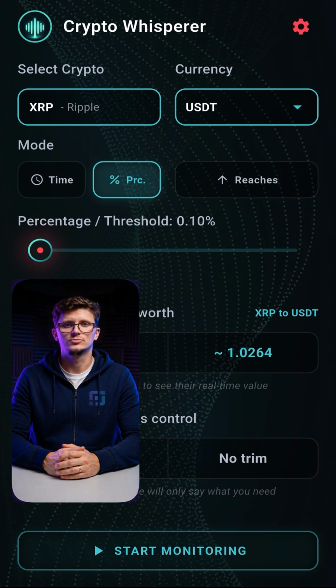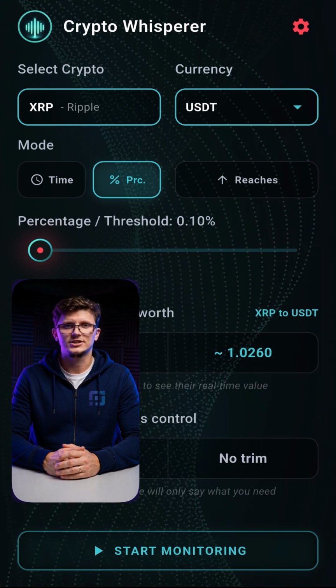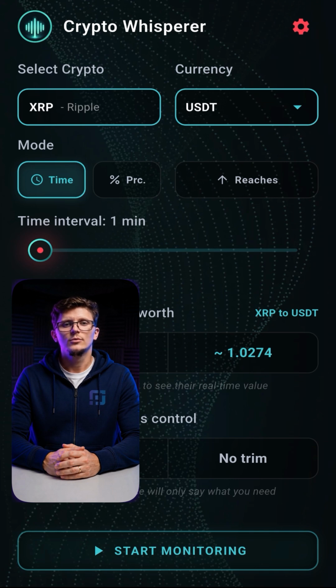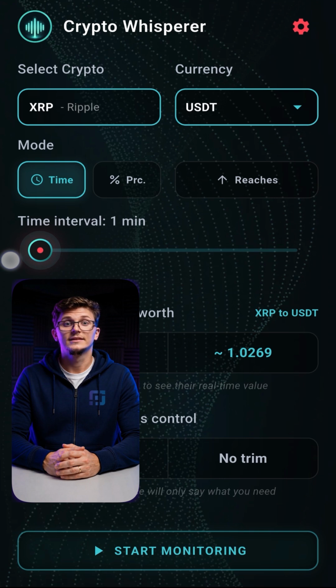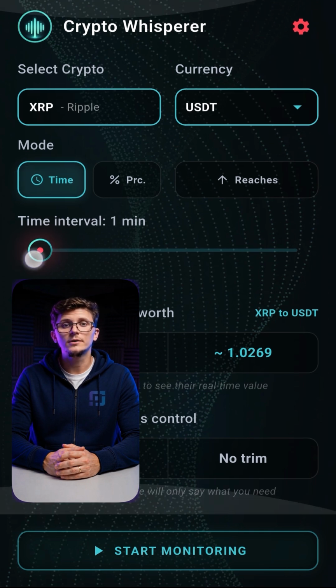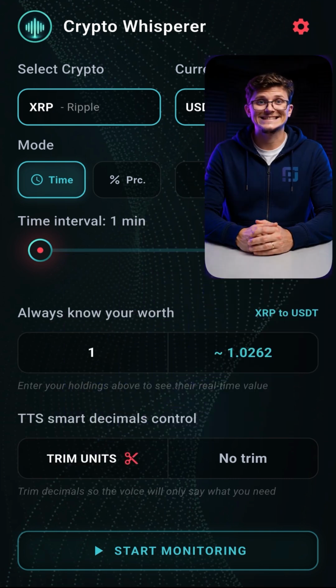Then you have percentage mode. You can choose values from 0.10% up to 5%. It's the same idea. When the price reaches that percentage from the starting point, the text-to-speech will announce the percentage change. Then you have time mode, which is exactly what it sounds like. Every selected time interval, the text-to-speech will tell you the current price of the cryptocurrency you're monitoring. The minimum interval is 60 seconds.